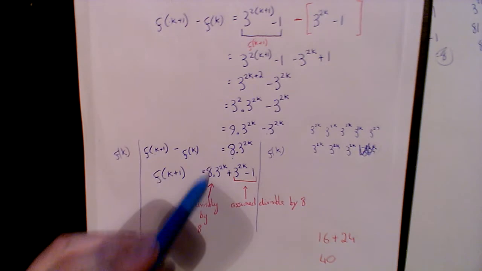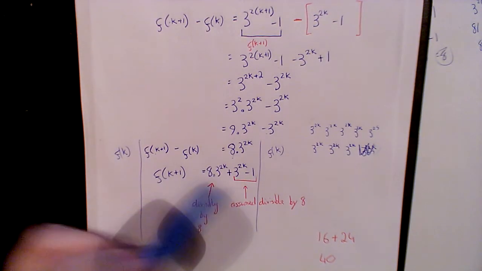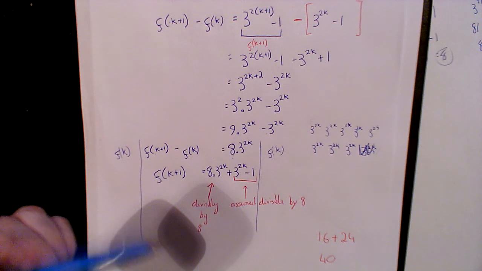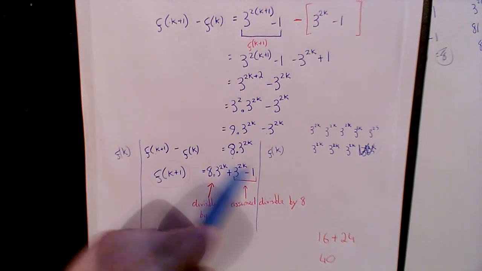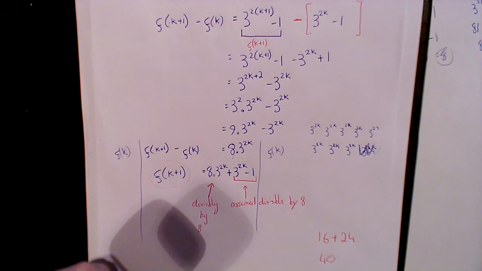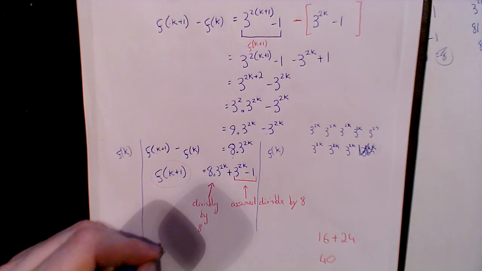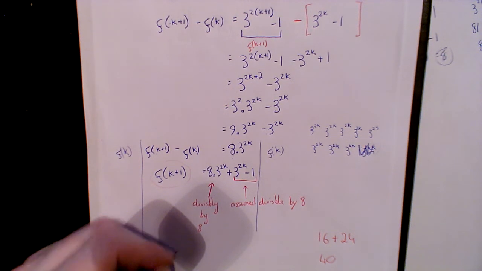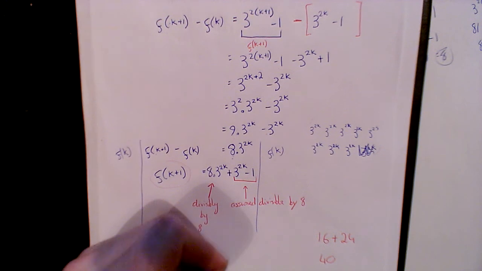So if this is divisible by 8 and that is divisible by 8 and I add them together, then their sum will also be divisible by 8. So this number must be divisible by 8 if both of its parts are divisible by 8.